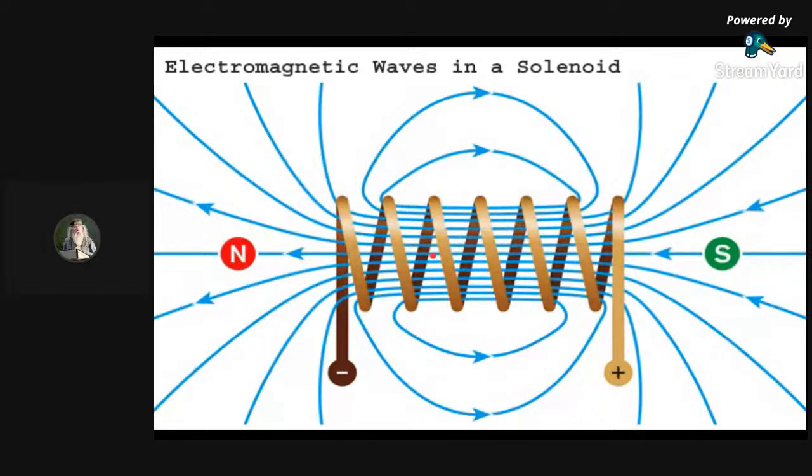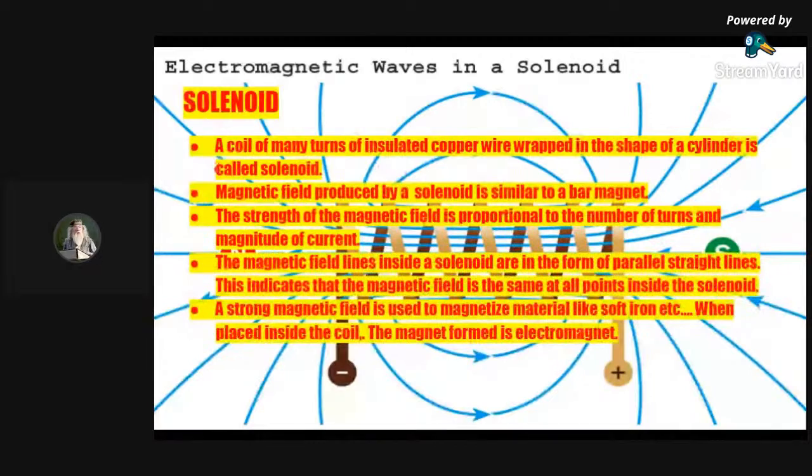Okay, so electromagnetism in a solenoid. What is a solenoid? If a coil of many turns of insulated copper wire is wrapped in the shape of a cylinder, then it is called a solenoid. The magnetic field produced by the solenoid is similar to that of a bar magnet. The strength of the magnetic field is proportional to the number of turns and the magnitude of current. The magnetic field lines in the solenoid are parallel straight lines. This indicates that the magnetic field is the same at all points inside the solenoid.